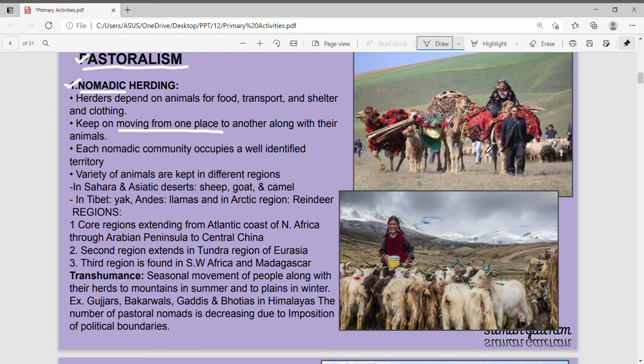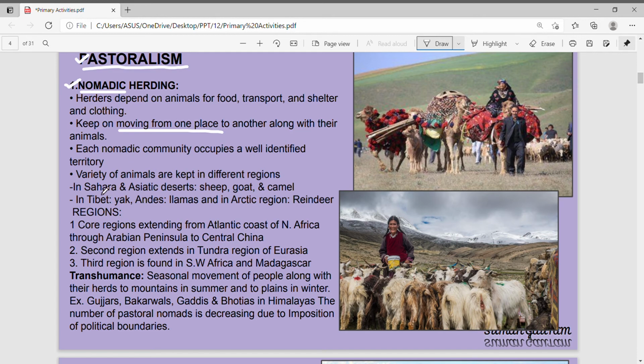So you see here, animals are reared like sheep, and people are transporting their tents and the houses and the bamboo sticks and the clothes and everything on camels. Wherever they find a good green area, they put their tents over there and stay there for some time till the animals are grazing upon the grass. Once the grass is over, they shift to another area. So that's why this is called nomadic herding, where people move from one place to another place.